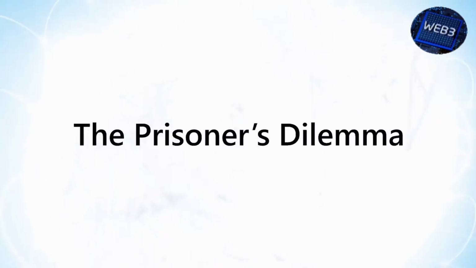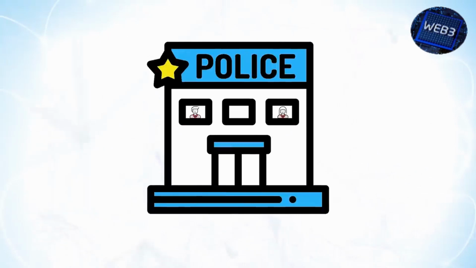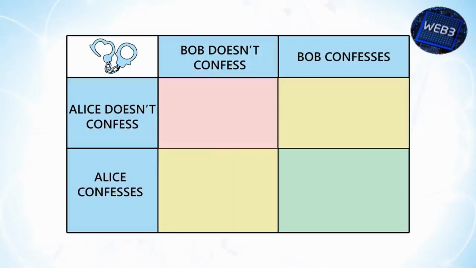Alice and Bob are both caught at a crime scene and brought in for questioning. Under the law in this imaginary world, there are 4 possible outcomes here. Alice and Bob both confess, one or the other confesses, or neither confesses. Everyone's punishment length will vary depending on who does what. For example, if Bob confesses and Alice does not, then Alice gets to walk free and Bob takes the fall. If they both refuse to talk, they'll both go to jail for not cooperating. If they both confess, they'll get a lenient sentence for wrapping this whole thing up quickly. You can see all of the outcomes on this chart here. The worst outcome is highlighted in red, the one-sided outcomes in yellow, and the best outcome in green.